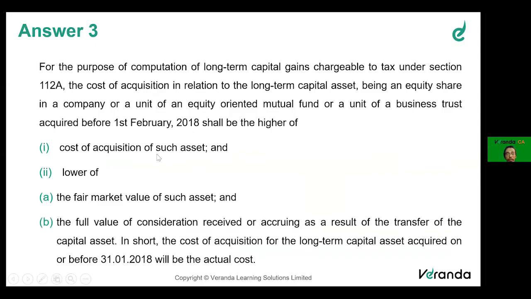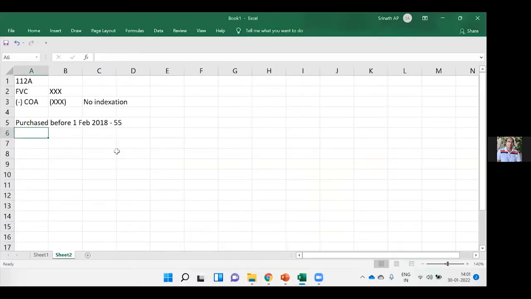I hope you are able to see my PPT here. The first step is comparing the fair market value as on 31st January 2018 with the selling price, whichever is lower.